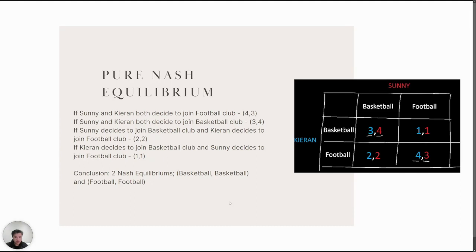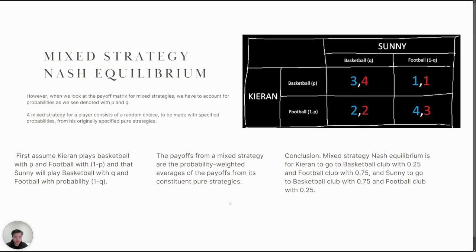Based on the payoff matrix, we have come to a conclusion of 2 pure Nash equilibria where we both joined the same clubs, giving us payoffs of 4 and 3. However, when we look at the payoff matrix for mixed strategies, we have to account for probabilities, as we see denoted with P and Q.